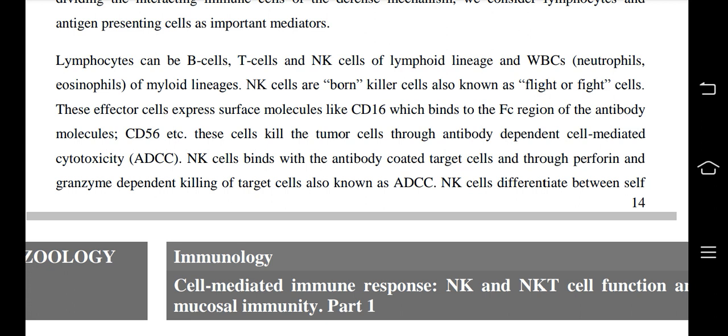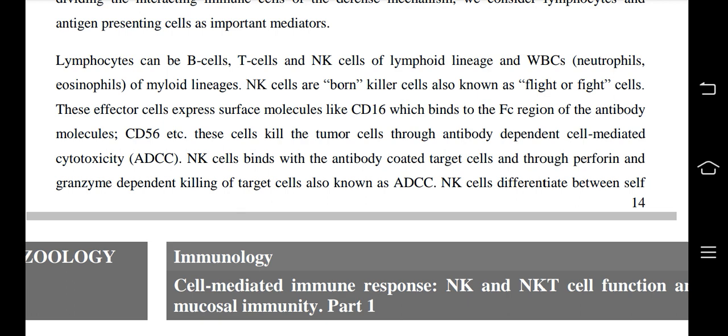So NK cells are natural killer cells, also known as fight or flight cells. These effector killer cells express surface molecules like CD16, which binds to the Fc region of the antibody molecule, and CD56. These cells kill the tumor cells through antibody-dependent cell-mediated cytotoxicity or ADCC. NK cells bind with the antibody-coated target cells and through perforin and granzyme-dependent killing of target cells, also known as ADCC.